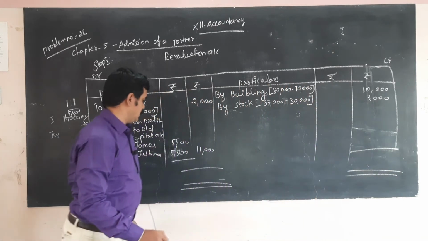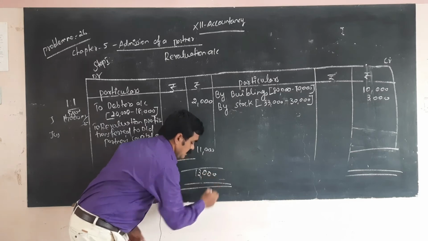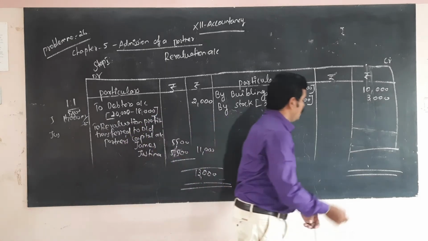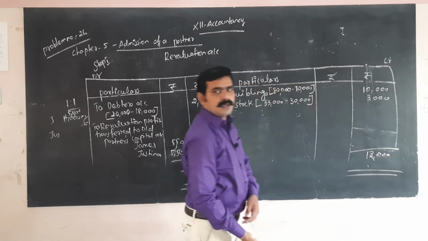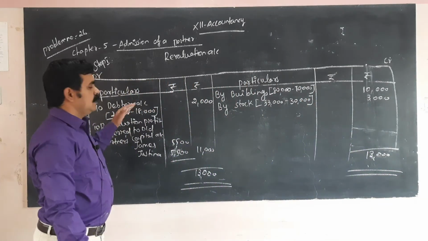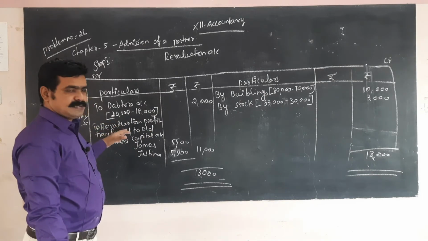Okay, 11,000. Here also 13. The total amount 13,000. Here also 13,000. Okay, so this is the format of revaluation, the first step.